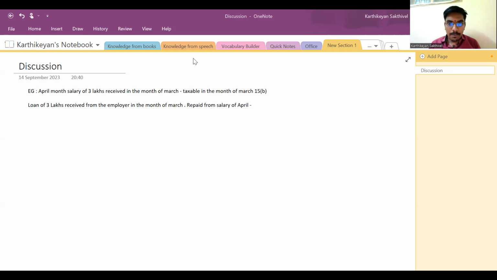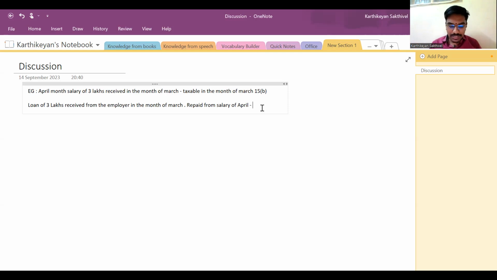Sir, I did not understand the second case, sir. See Karthik, very simple. I'm going to my employer and asking him for a loan of 3 lakhs. He says, have it, in the month of March. In the month of April, he is not giving me a penny of salary and is adjusting the entire amount against my salary. Is this clear? Yes, sir.